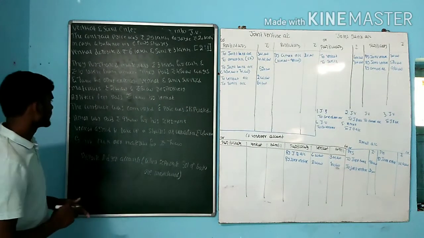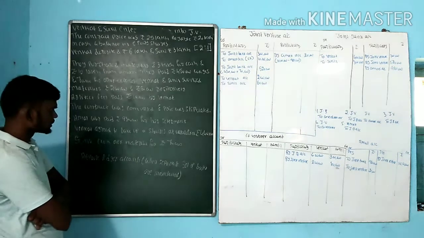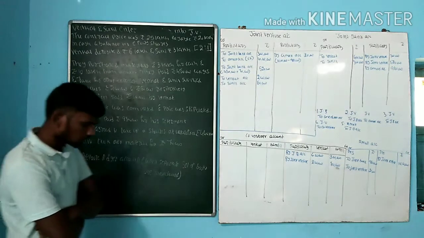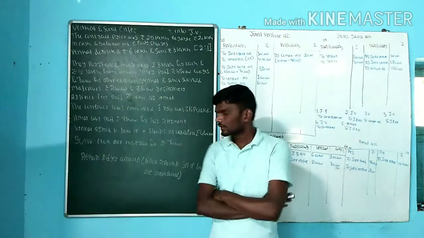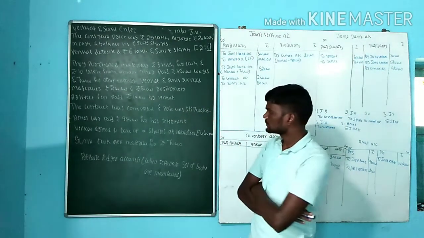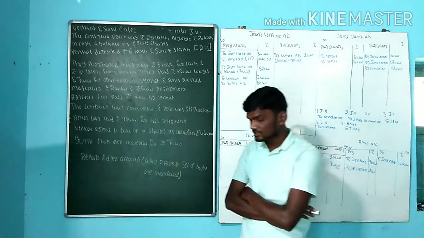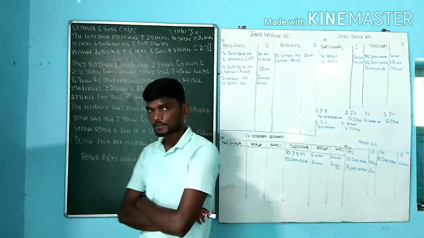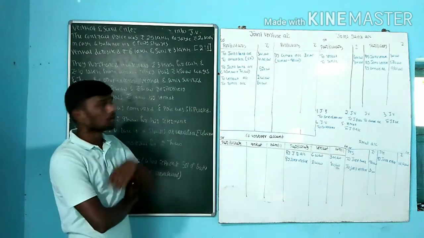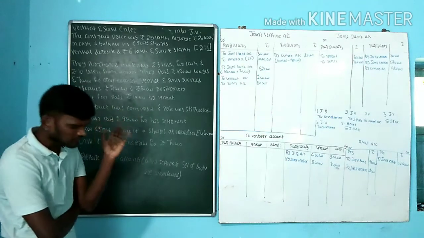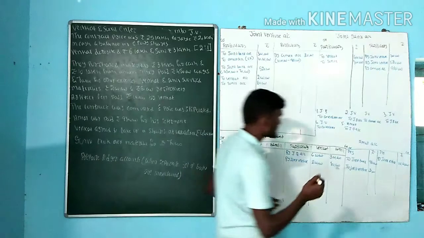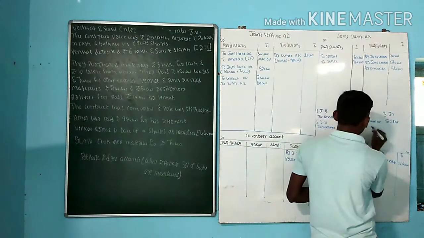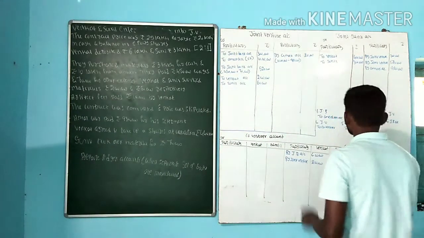Next one. Venkat agreed to take up his shares at a valuation of rupees 4,40,000. Who is taking over here? That is taken over by Venkat. Which one? That is shares. He is not taking over any kind of asset here. He is taking over some kind of shares. If you are taking over any kind of shares, entries. Who is taking over? That is Venkat.